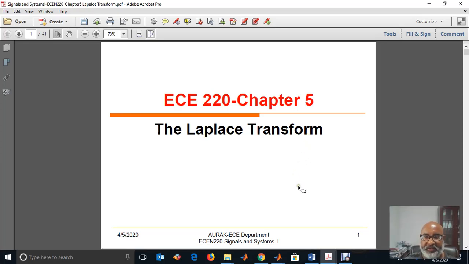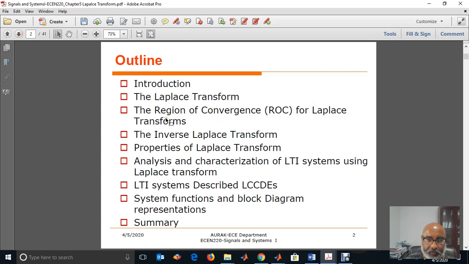Good morning, students. In this chapter, we will study the Laplace transform. The contents of this chapter: first we define the Laplace transform, and we'll talk about the region of convergence for the Laplace transform, the inverse Laplace transform, properties of the Laplace transform, and analysis of linear time invariant systems using the Laplace transform. Linear time invariant systems characterized by differential equations, analysis of systems, LTI systems characterized by linear constant coefficient differential equations, system functions, and block diagram representations.